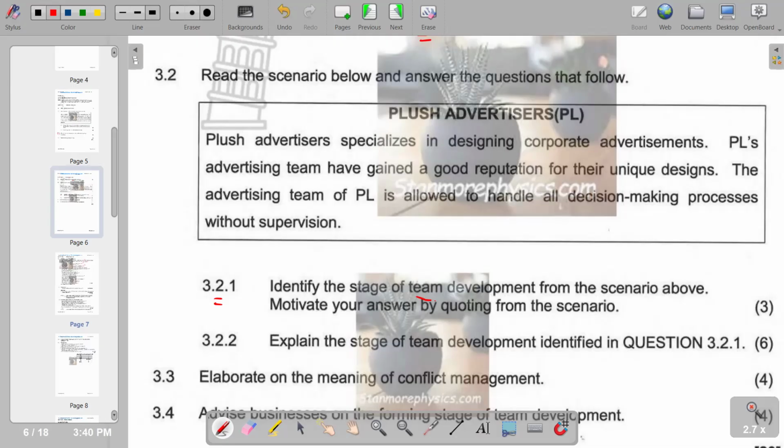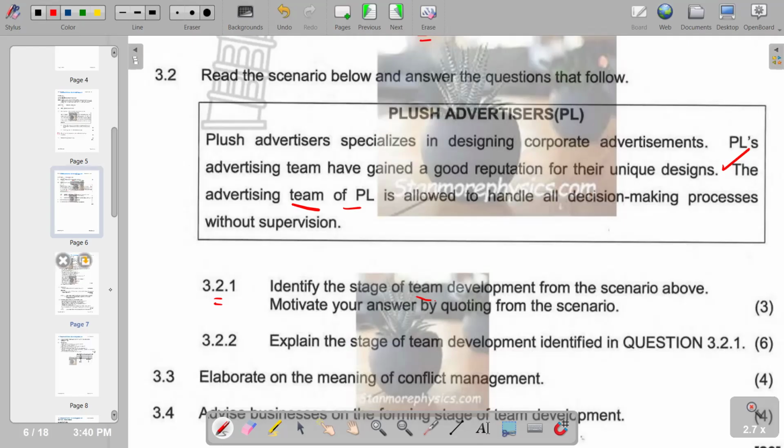So we try to see which stage we have according to the information given. If you come to this sentence, it reads that the advertising team of PL is allowed to handle all decision-making process without supervision. So there is an element of teamwork that is coming in. At this stage, it is the performing stage, whereby the team begins to work together to make progress on planned tasks. This comes as a stage when the team has accomplished all its goals. That is the performing stage. So basically, the stage that we have identified is the performing stage.